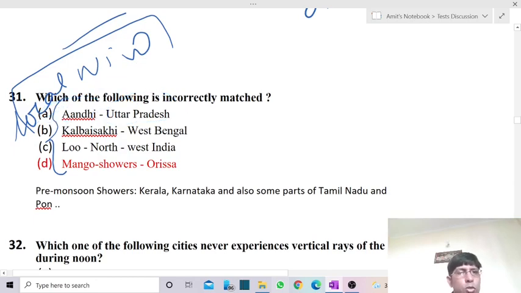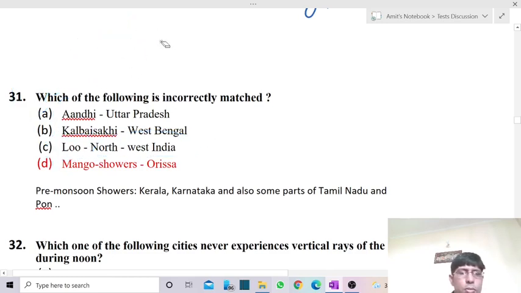It is more of a thunderstorm. Then comes Kal Baisakhi. It forms a part of West Bengal of course. So we have the Kal Baisakhi local wind or thunderstorm. Then comes Loo. Loo is also a local wind found in the northwest part of India. And the fourth one, a thunderstorm called the mango shower.